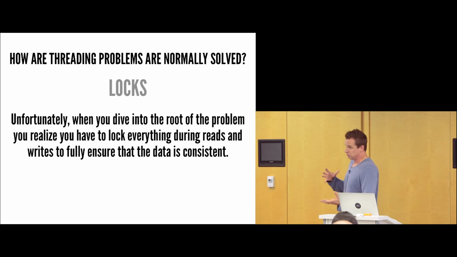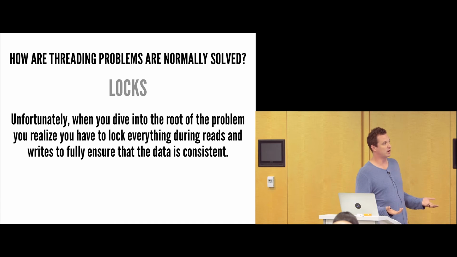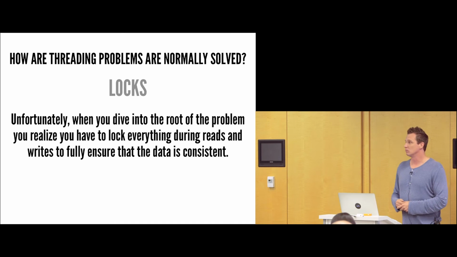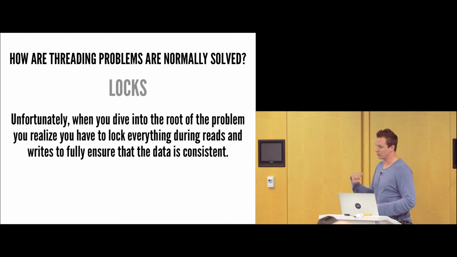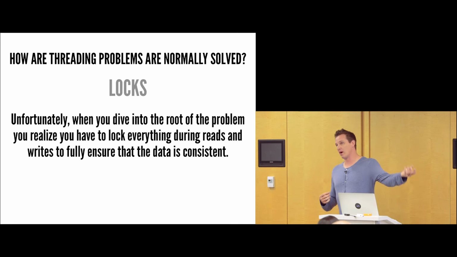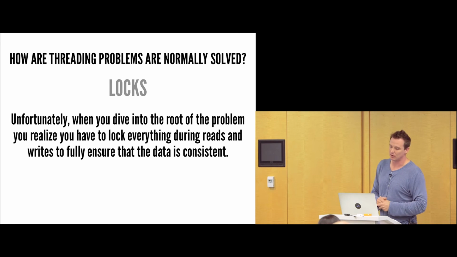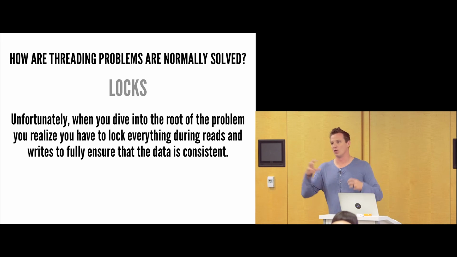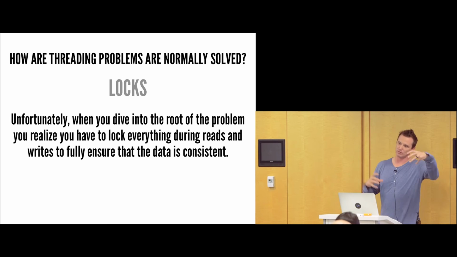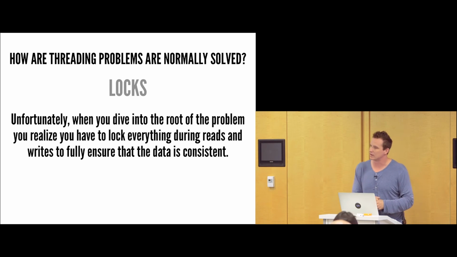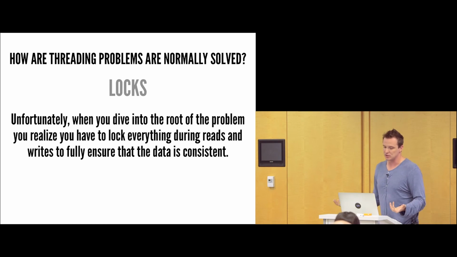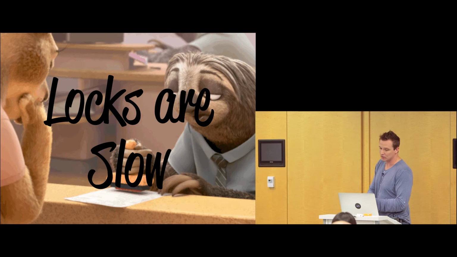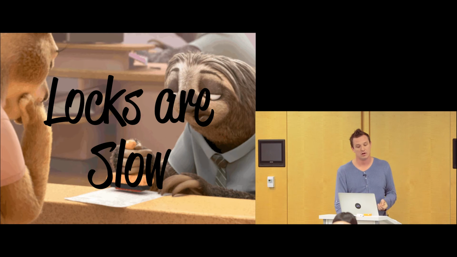So let's talk about how these situations are normally handled when we're working in the context of threads. Well, if we want some data to be available on thread A, but maybe we want to read from it or write to it from thread B, we normally have to slap a lock around that. And vice versa. So for reads and writes, everything starts needing locks all over the place. Eventually, everybody is blocked because there are locks all over everything, and that slows down the application. The big deal, plain and simple, is that locks are just completely slow.